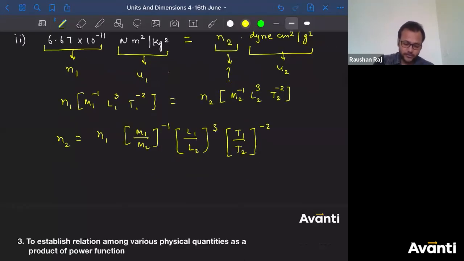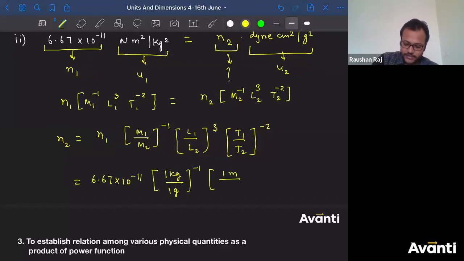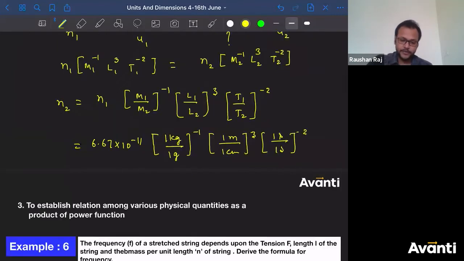Now what is M1? So mass कैसे, how do you represent? N1 का value पता है 6.67 into 10 to the power minus 11. Tell me what is M1? तो kg, right? So 1 kg divided by 1 gram to the power minus 1. Now L1, 1 meter divided by 1 centimeter to the power 3. Now 1 second divided by 1 second to the power minus 2. ठीक है बच्चा लोग? So this is how we can write. Now solve this.